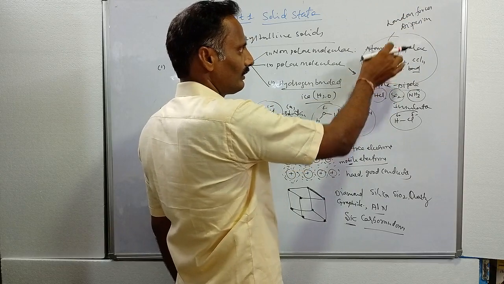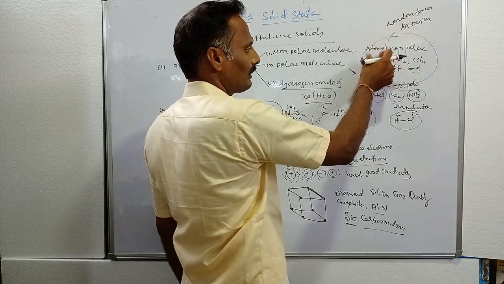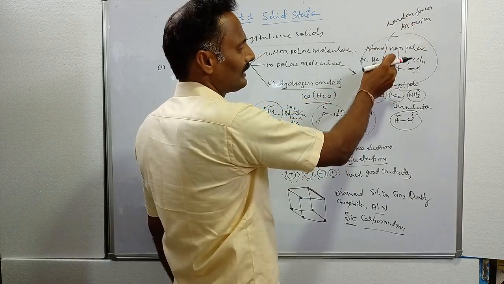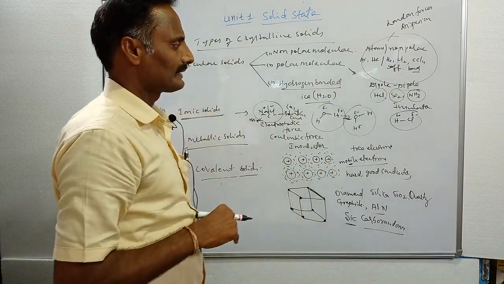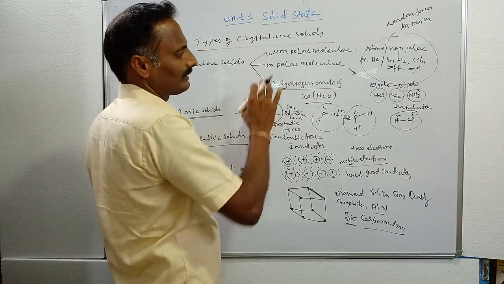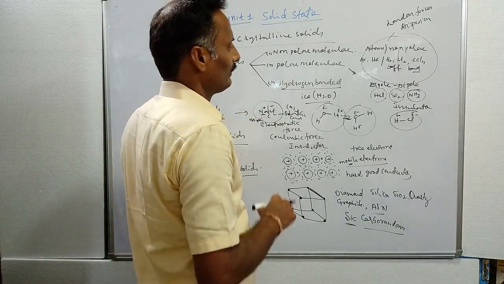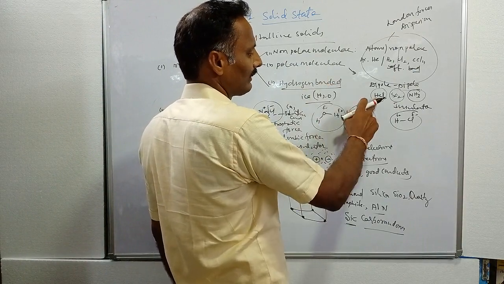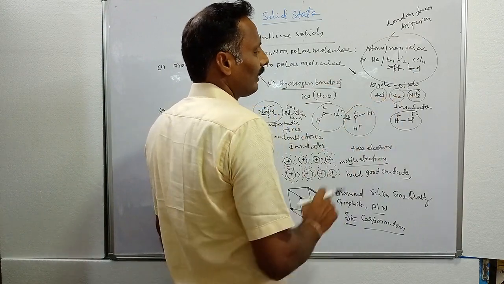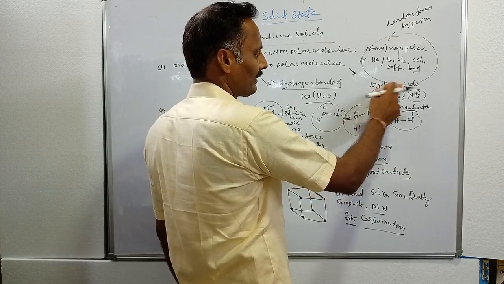Due to the weak dispersion or London force, these molecules have a low melting point and soft nature. In polar molecular solids, the constituent particles are polar molecules like HCl, SO2 and ammonia, held together by dipole-dipole interactions.